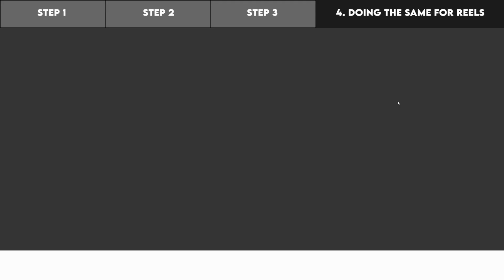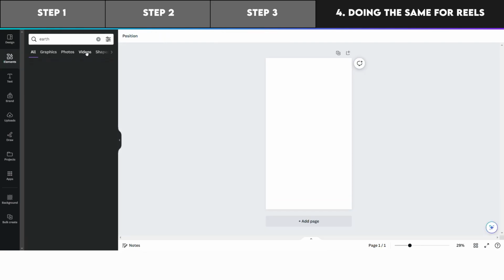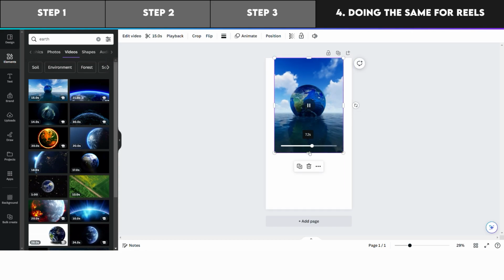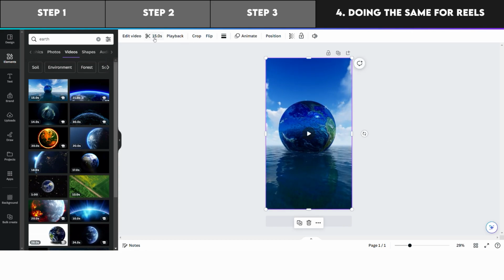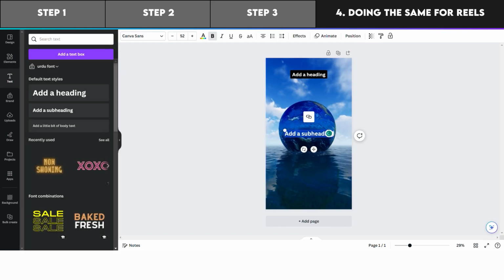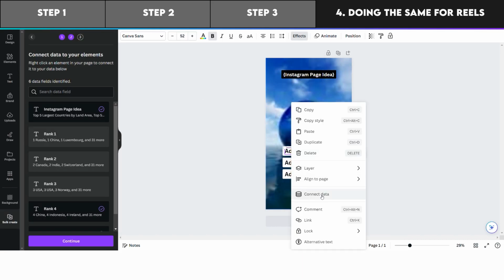Number 1, this time on Canva, click on a new template or new canvas with the spec set to 9:16. Number 2, add a background image by searching for videos in the Elements section, or download a video from any free content sites like pexels.com or unsplash.com. Number 3, create text elements on the screen to fit the layout you are envisioning. Like before, upload the CSV file and link each element.